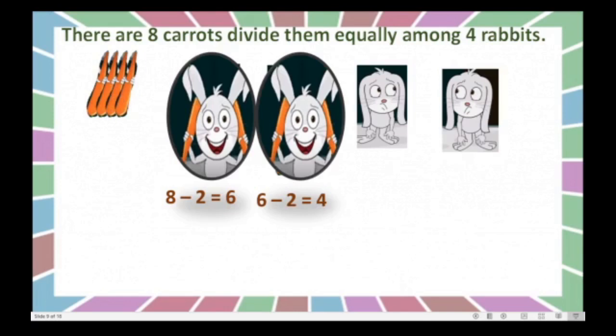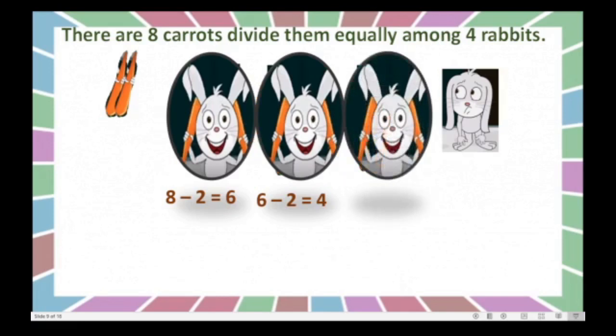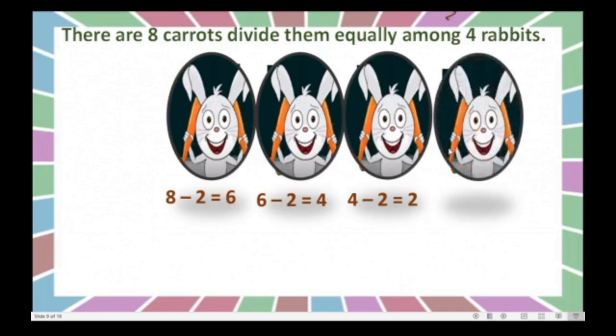Again I will give 2 more to third. Third also happy? Yes, now what we will do? 4 minus 2. How many remain? 2. Correct? So only 2 remain, that I will give to fourth rabbit. Now 2 minus 2 is equal to 0. Yes, dear children, you can observe this.